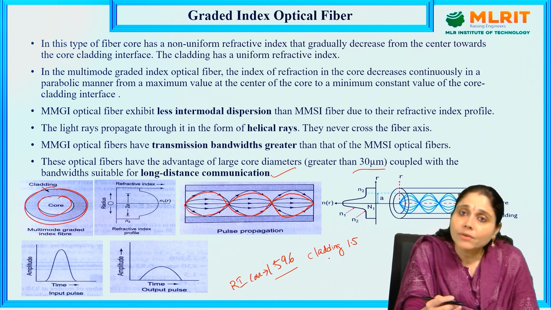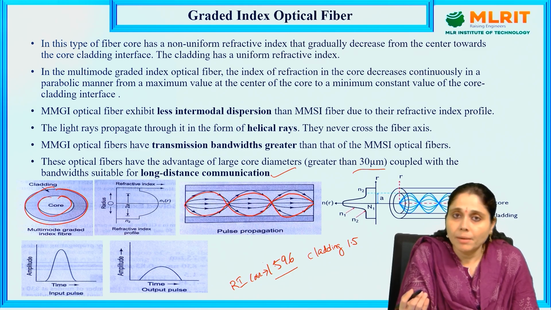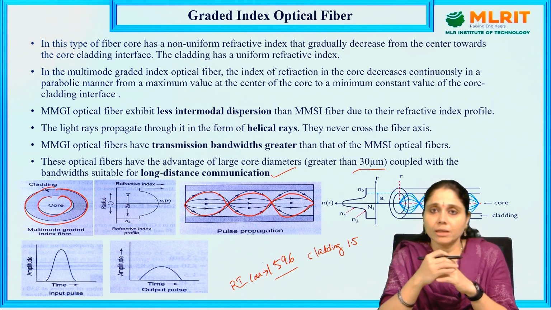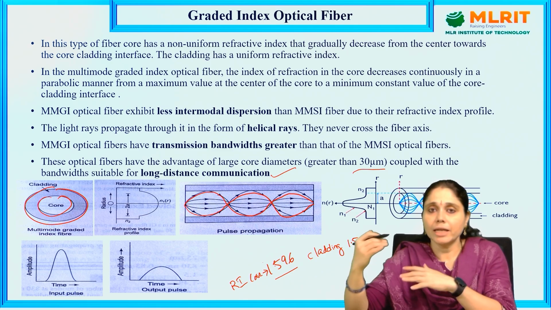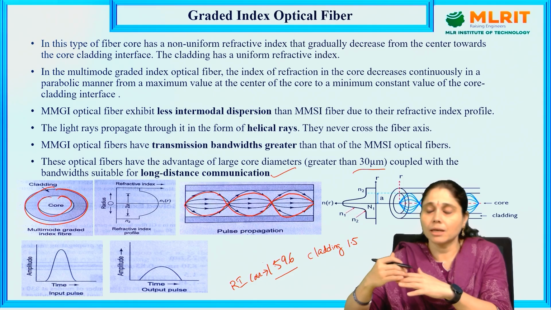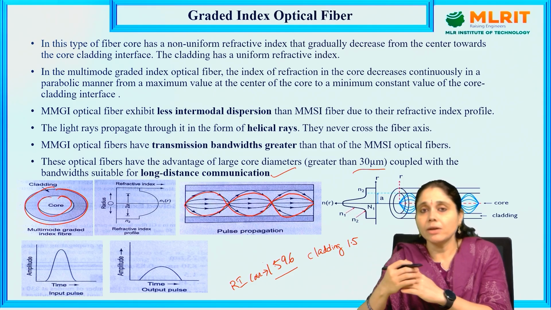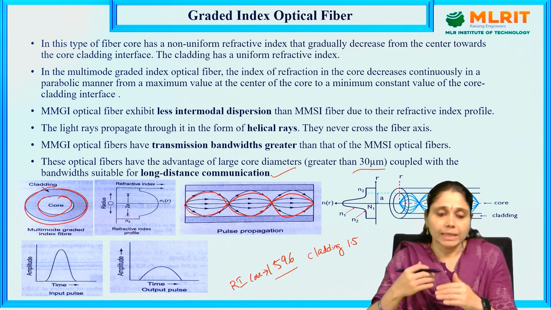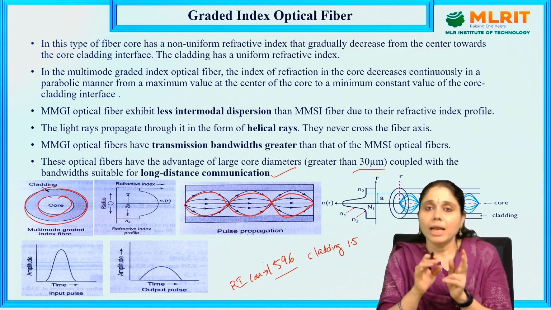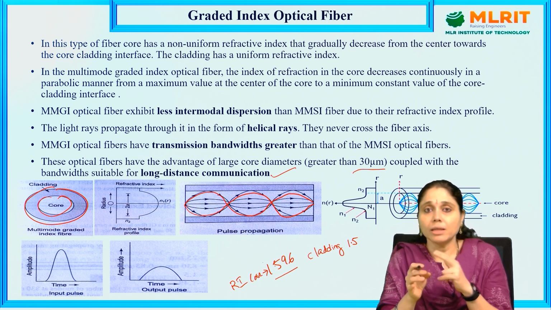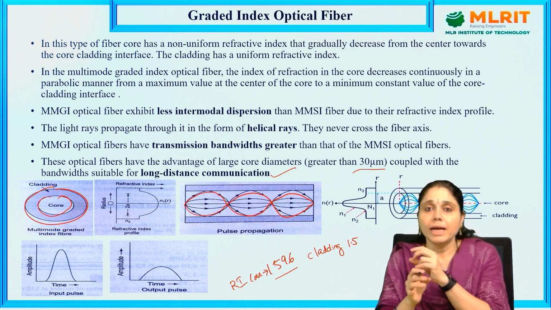Okay, a difference in the refractive index will be maintained throughout the optical fiber cable. One optical fiber cable has one refractive index for both core and cladding, and another, the connected optical fiber, has another, so there will be a change in the refractive index of core and cladding. Like this, a large difference at the core and cladding interface is observed, and due to this, the propagation will be held clearly.